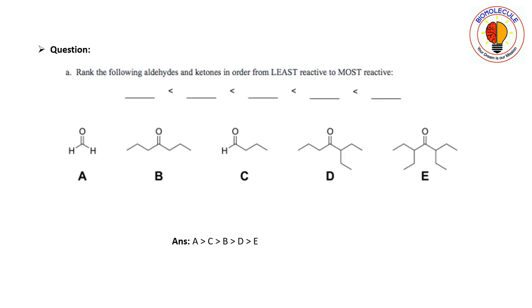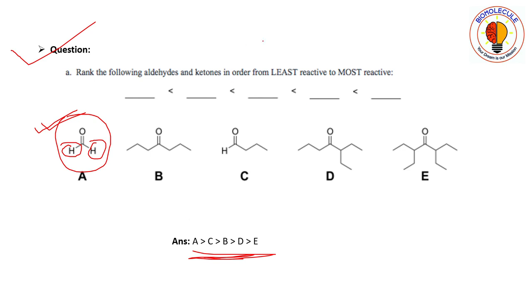So I have come to the end of my lecture. Now let's solve this question. First you can see that the order asked is from least reactive to most reactive, and I have written the answer in the opposite order. First, in formaldehyde two hydrogens are present. This one is highly reactive if we consider both electronically and sterically.